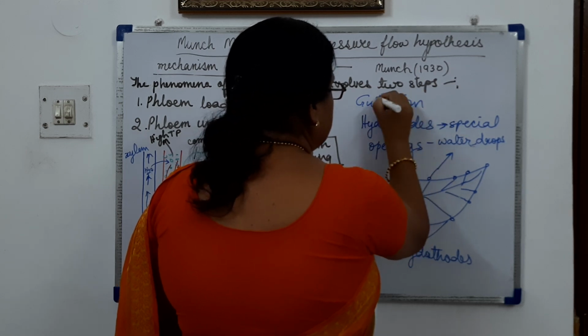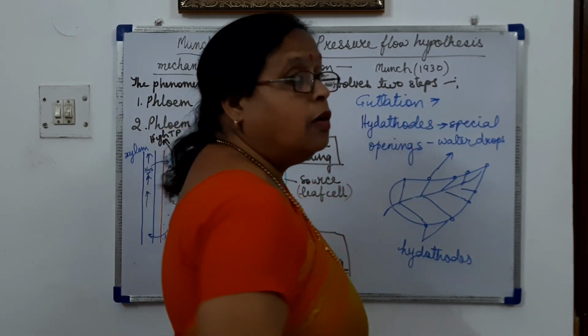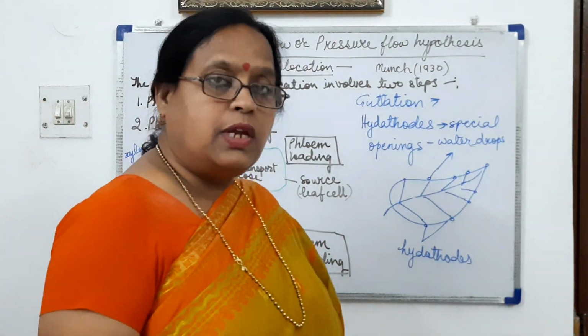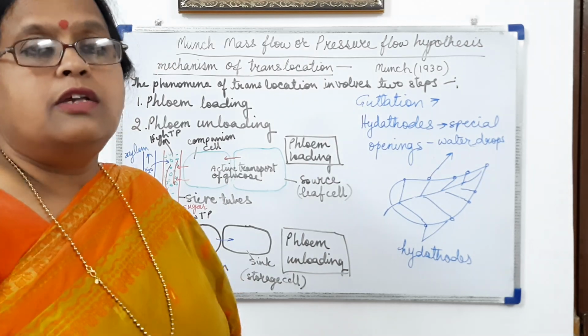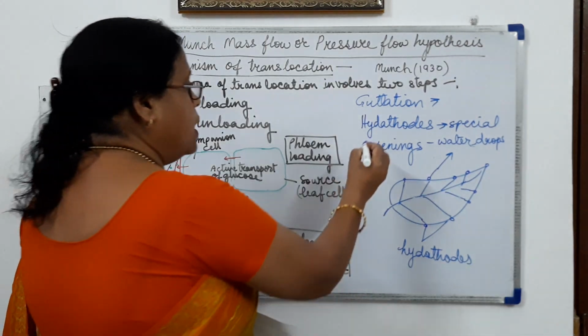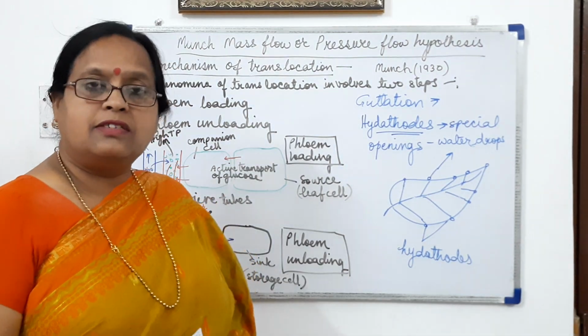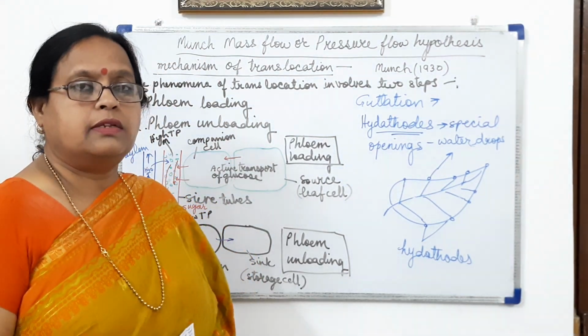The loss of water in the form of drops is called guttation, and it takes place through specialized pores called hydathodes. So this chapter is over.